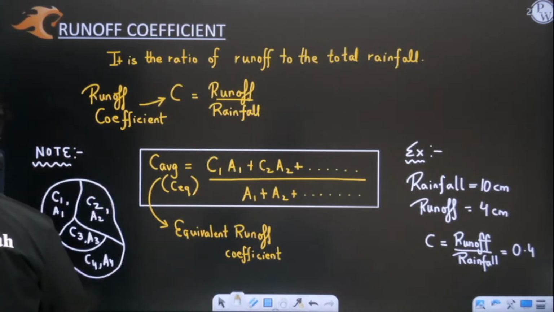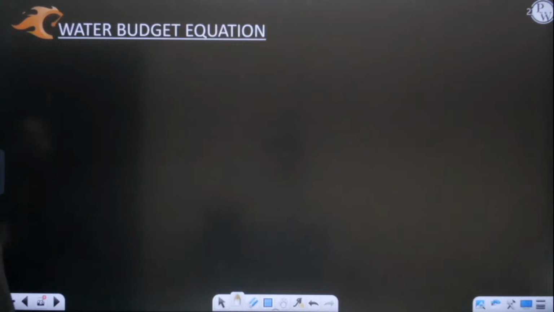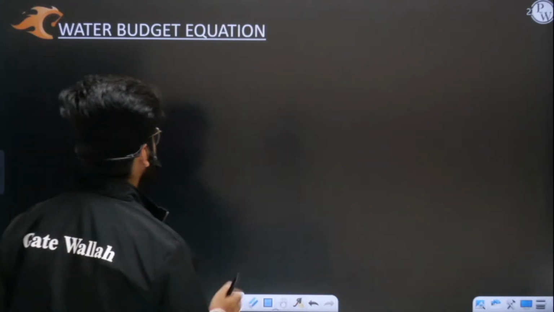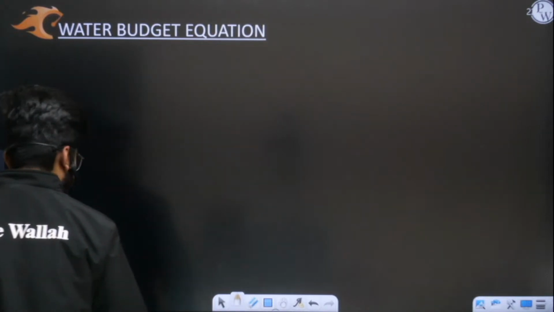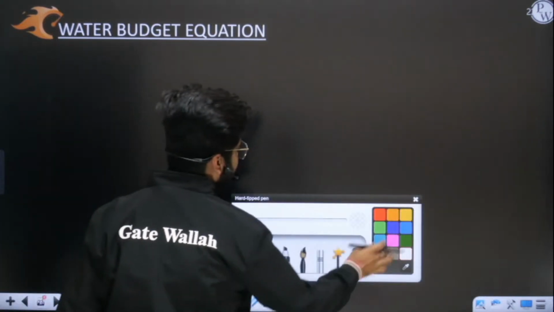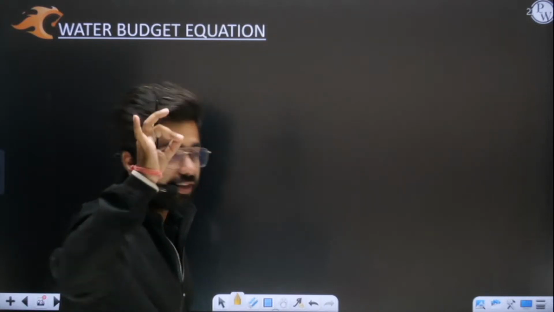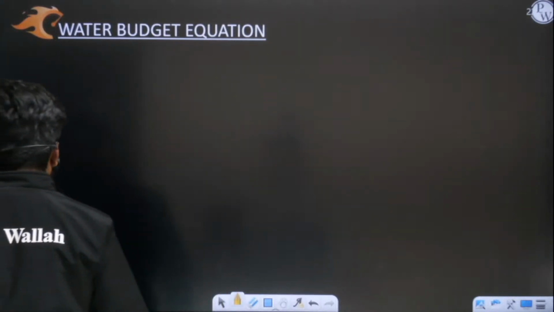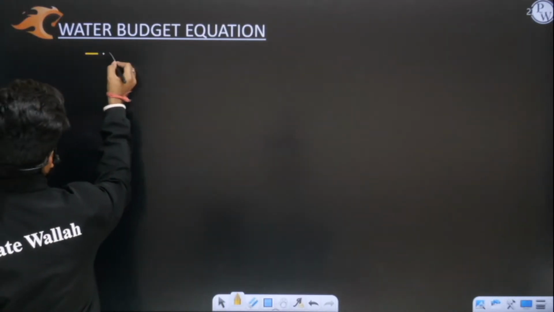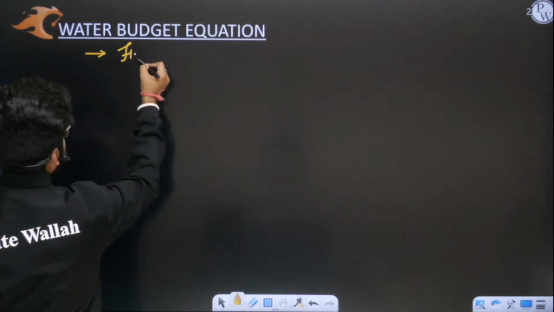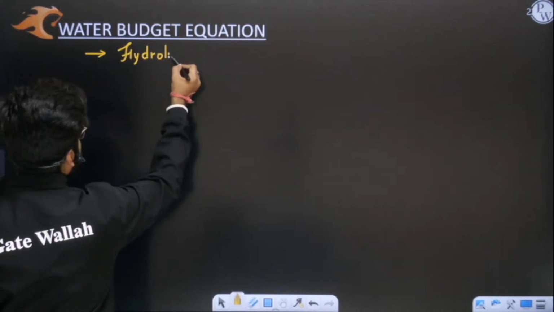Now we'll move on to the water budget equation. See, the water budget equation is very important from your GATE point of view, because many questions have been framed in exams. We'll also solve today one or two very simple questions which are based on the water budget equation, but we need to understand this equation first. Very important equation you need to understand. See, the water budget equation is also sometimes referred to as hydrological, or hydrologic.